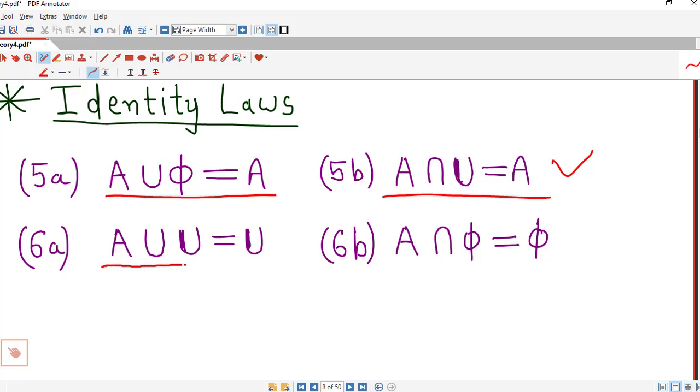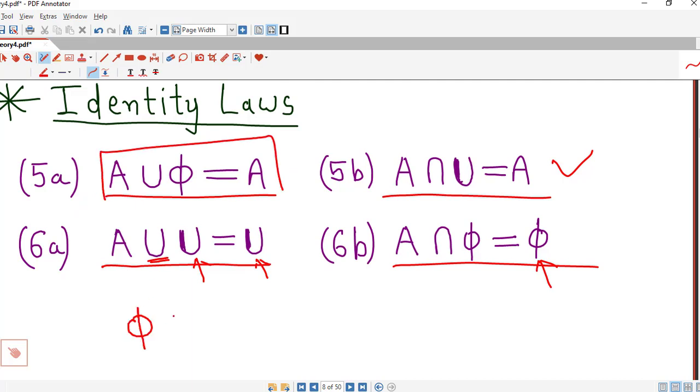Similarly, another identity law is union of A with universal set is obviously universal set, and this is written by replacing union by intersection and this universal set by empty set at both places. So these are very obvious laws. We know that empty set is always a subset of any set. So therefore union of A and empty set must be equal to A.